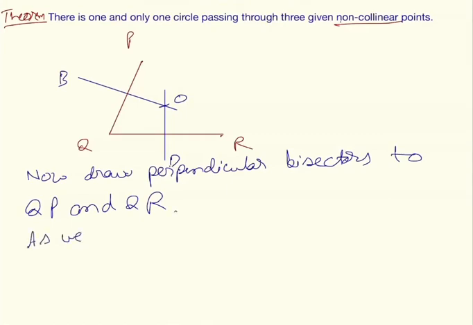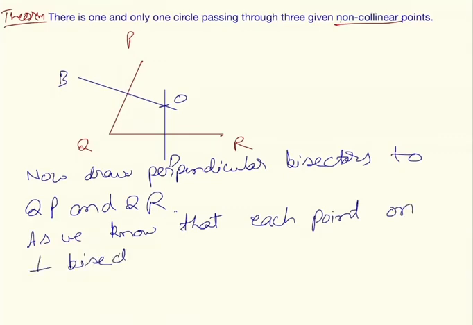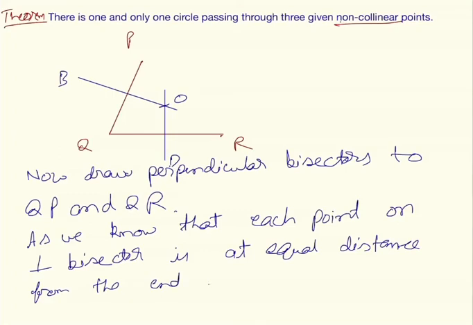As we know, each point on a perpendicular bisector is at equal distance from the end points of the line segment. You have to write some theory in this case.